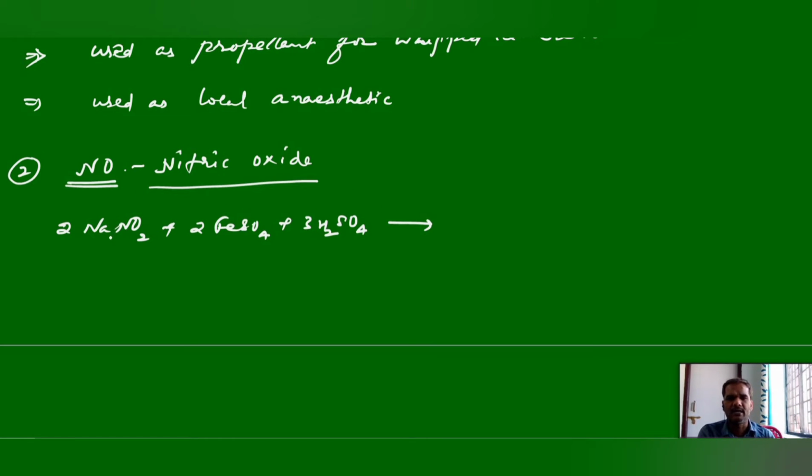Whether you take the nitrates or nitrite salts, if you treat with concentrated sulfuric acid and ferrous salt, you will get nitric oxide. And this nitric oxide can further react with that iron complex and form the brown ring complex. That part we will discuss later.